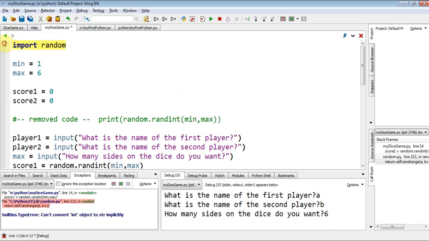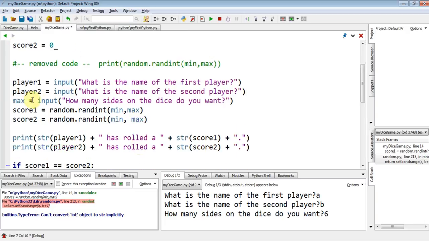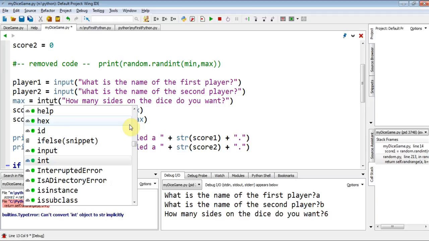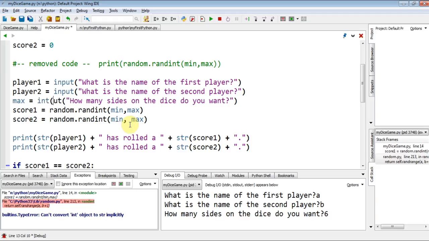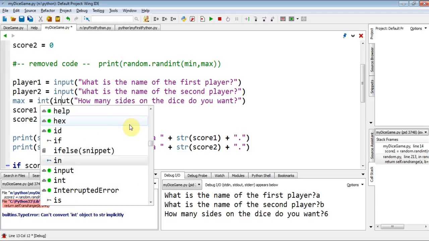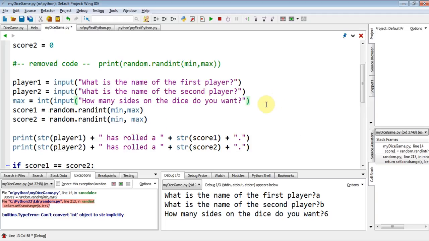Well, I'm importing random, and I've imported the max, but just a second. When I ask this question, I could be typing anything, absolutely anything, whereas surely what I need is an integer, because it's got to be a whole number. Let's try that. Int input. So I'm now converting it to an integer and now asking how many sides. Let's try that.